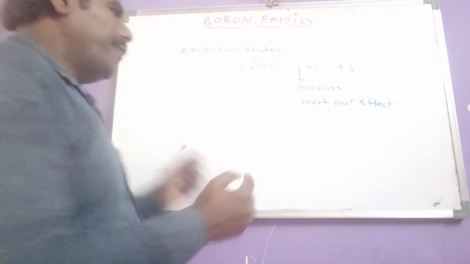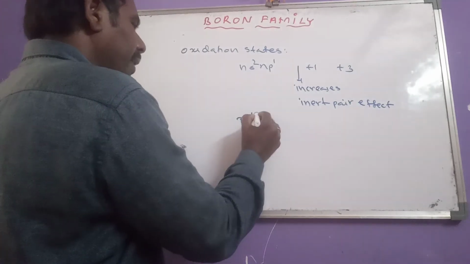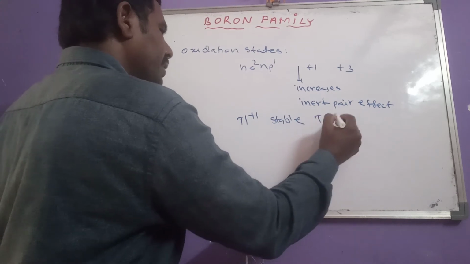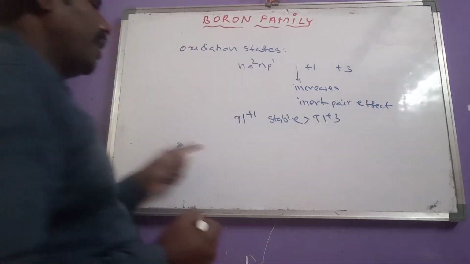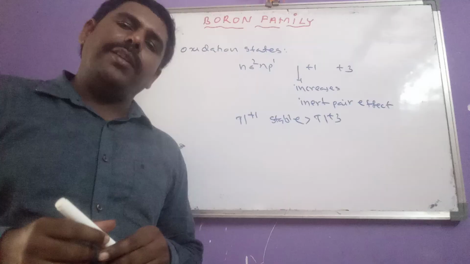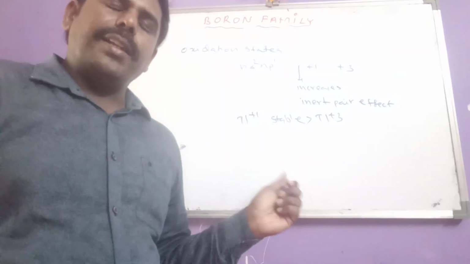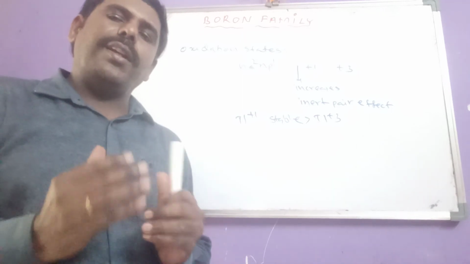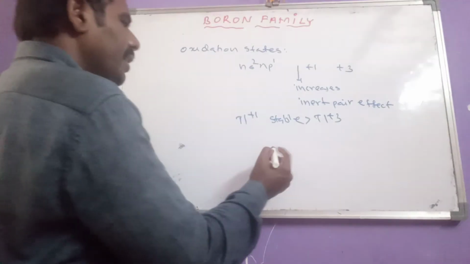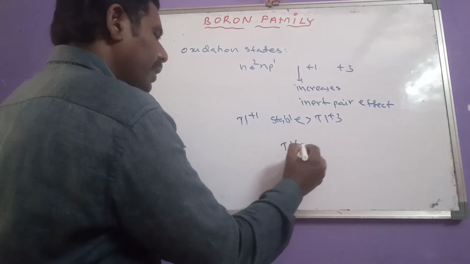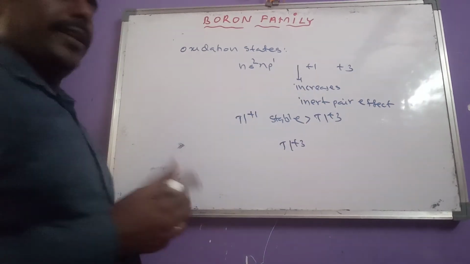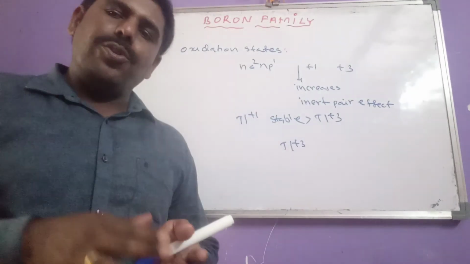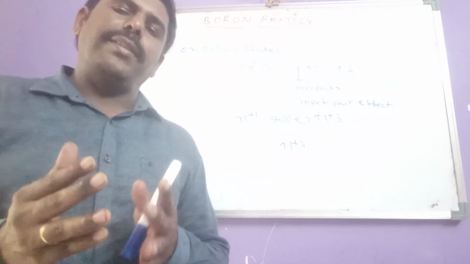So if you come to thallium, +1 is more stable than +3. Thallium +1 is more stable than +3. Regarding this inert pair effect, we can get some questions. What type of questions? Let us see. What is the role of thallium +3? Does it act as an oxidizing agent or a reducing agent? The question is given like this.